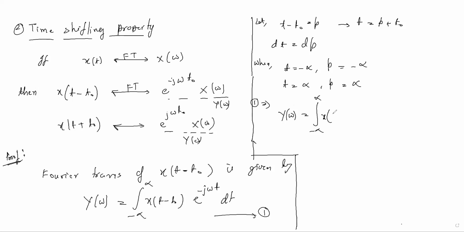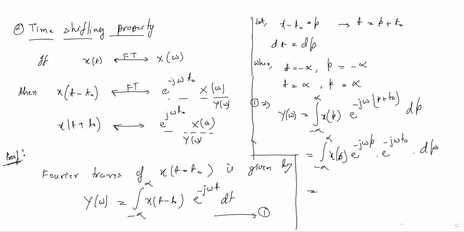You can write x of p, because t minus t naught I have taken as p, e to the power minus j omega, and in place of t you can write p plus t naught, and dt you can write dp. This thing you can break: integral from minus infinity to infinity of x of p, e to the power minus j omega p into e to the power minus j omega t naught dp.